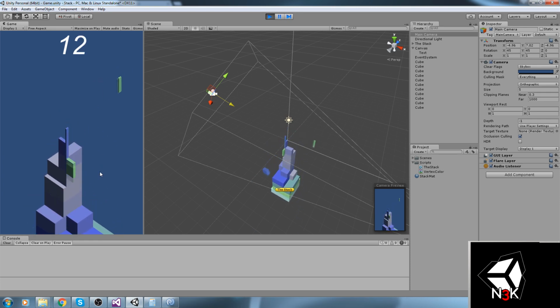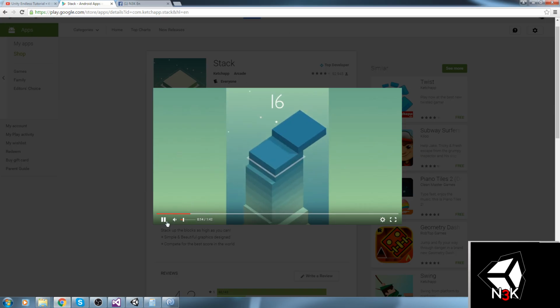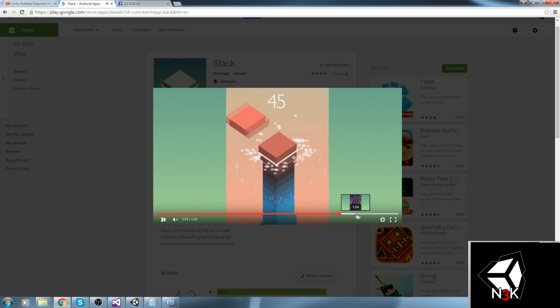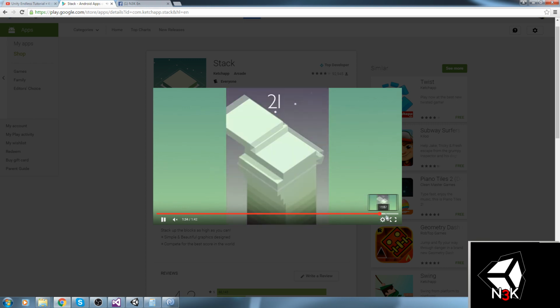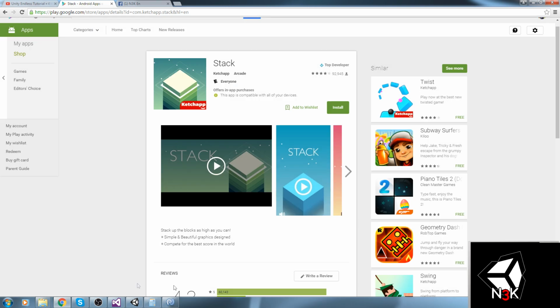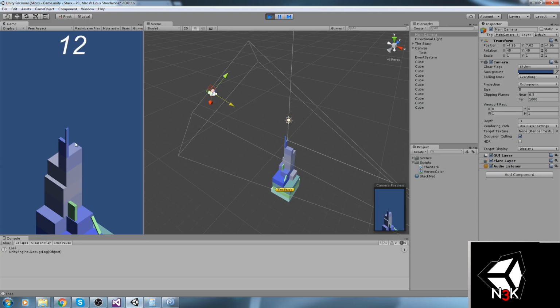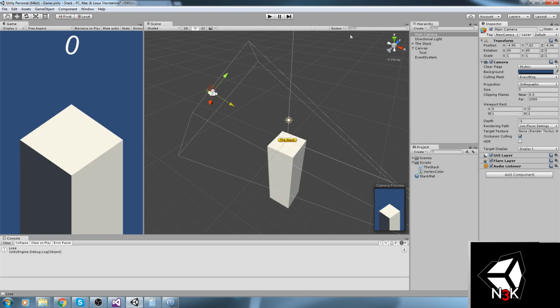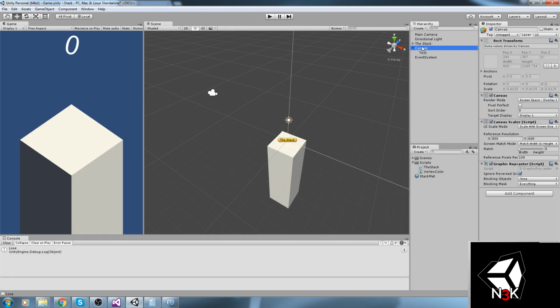Let's go ahead and lose. So what happened when you lose? I never actually saw that in the preview. I should have downloaded the game actually, but that's something I haven't done. So whenever we do lose, let's go ahead and just pop another kind of menu, a really simple menu, so we don't spend years on this game.